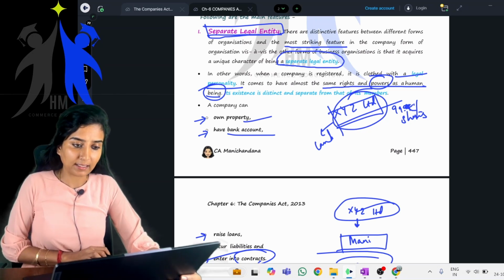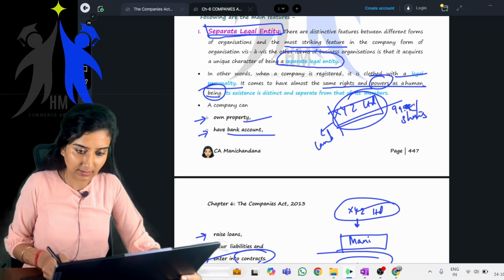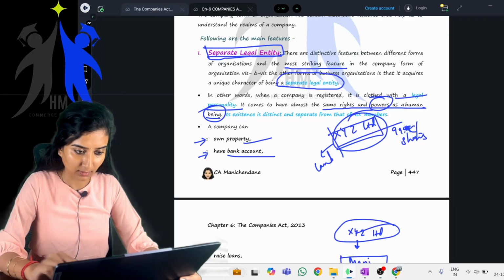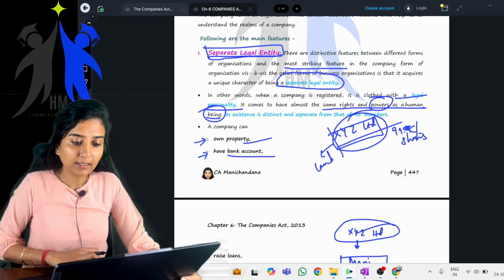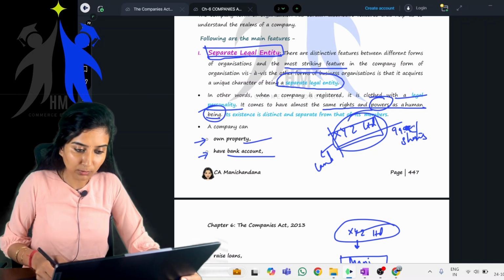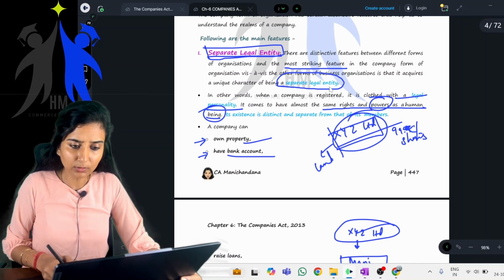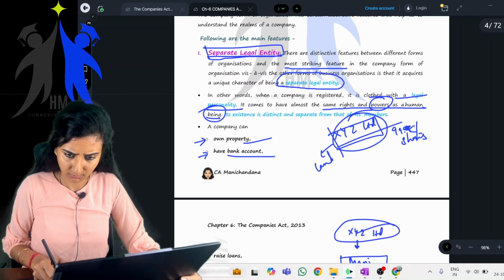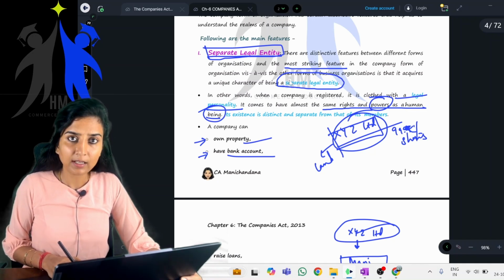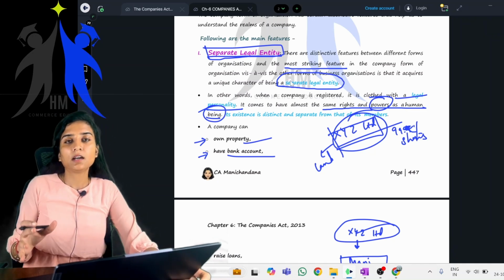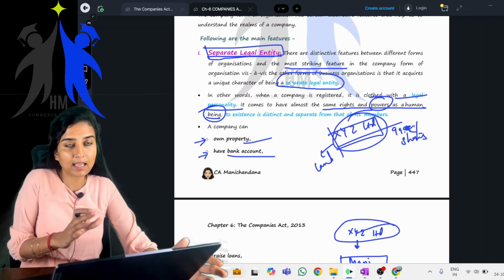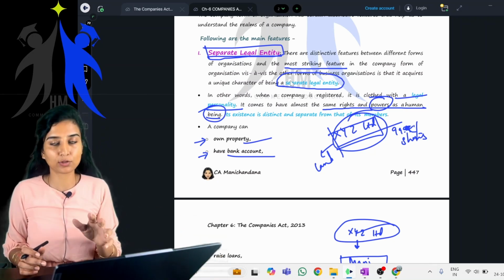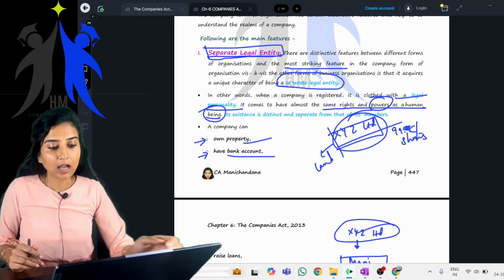Now let's just revise. Separate legal entity. I think this is visible, right? Okay. Fine. Separate legal entity. What is this? I told you that the company is itself a person, an artificial person, and it has a unique character, and it is a separate legal entity in the eyes of law.